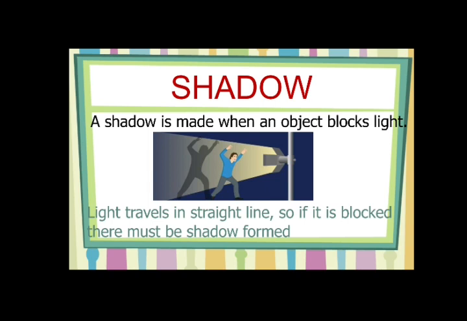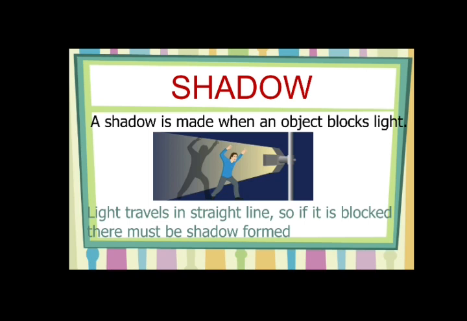If I go and stand in front of the lights of a car, will my shadow be cast behind me? Yes, because I am standing there blocking the light rays, so my shadow will be formed behind me. The most important thing for a shadow is that you need a screen, like a blackboard or a wall, for the shadow to form.